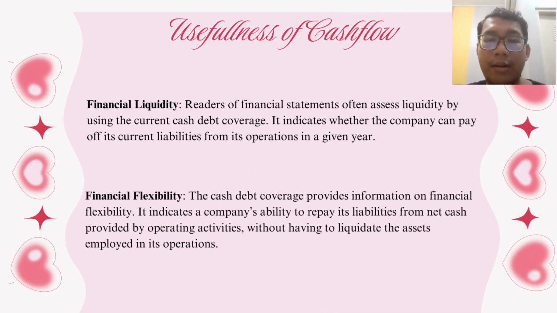Last is usefulness of cash flow. Financial liquidity. Readers of financial statements often assess liquidity by using the current cash debt coverage. It indicates whether the company can pay off its current liabilities from its operations in a given year. Then financial flexibility. The cash debt coverage provides information on financial flexibility. It indicates a company's ability to repay its liabilities from net cash provided by operating activities without having to liquidate the assets employed in its operation.